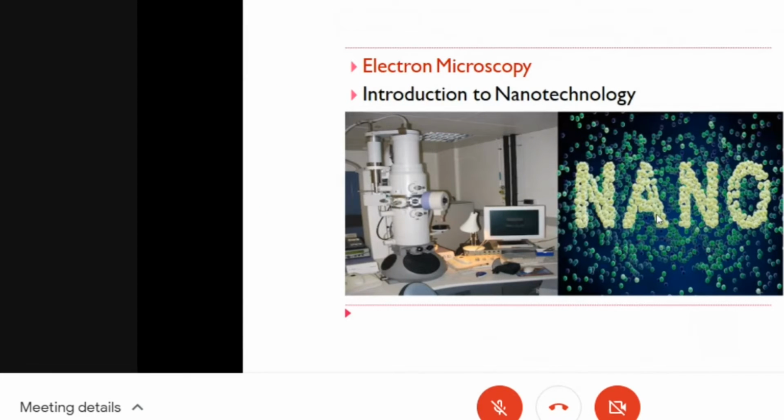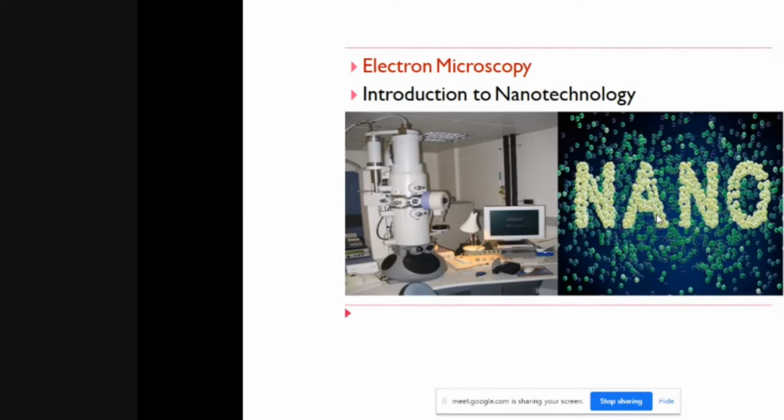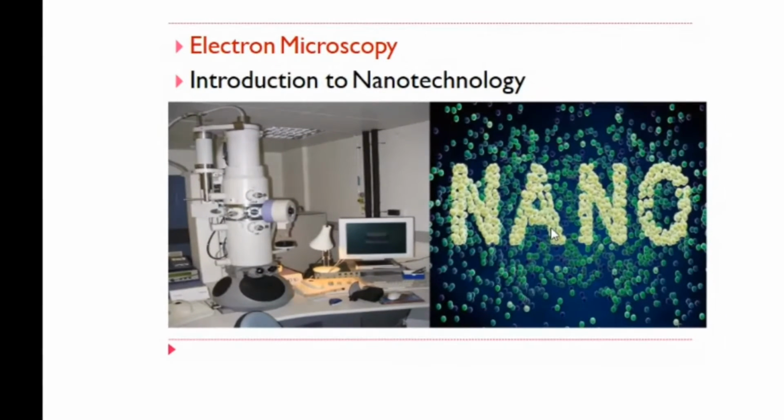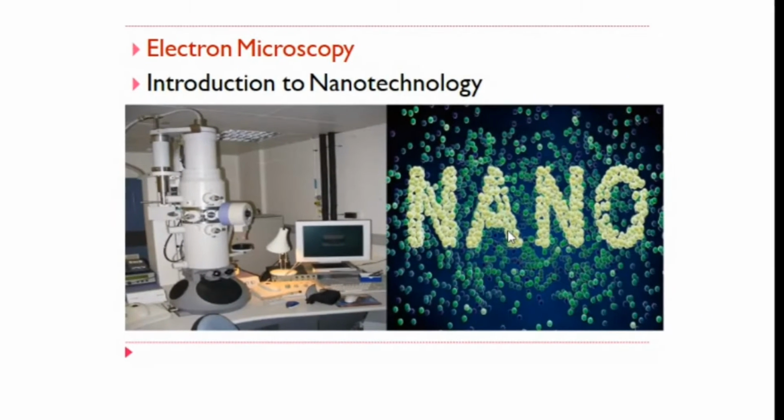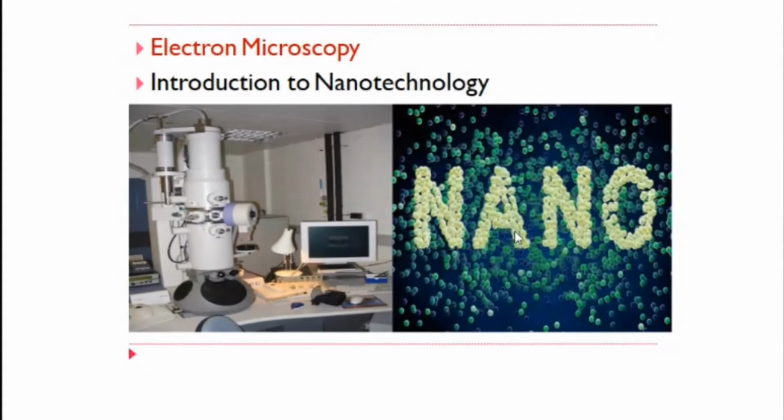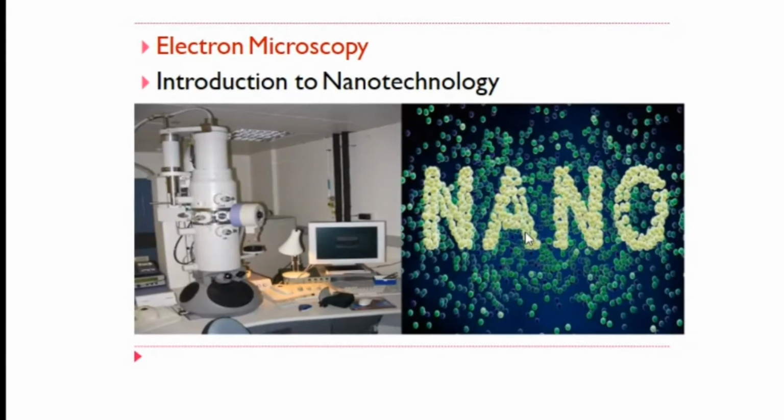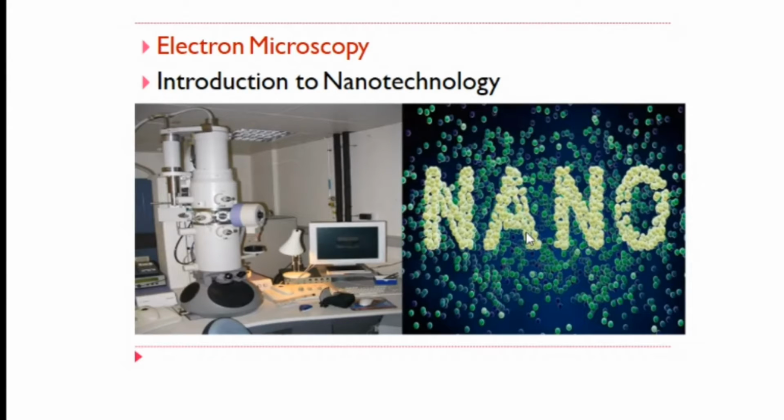So basically, nanotechnology is a subject in which we study the molecular structure, or we can say matter on the nanoscale, the structure of matter, solid, liquid, and gas. We already know. So whenever we study on the nanoscale the behavior and the properties of matter or objects, we call it nanotechnology. Basically 10 to the power minus 9 meter is the nanoscale. So how will we study this matter on the nanoscale?